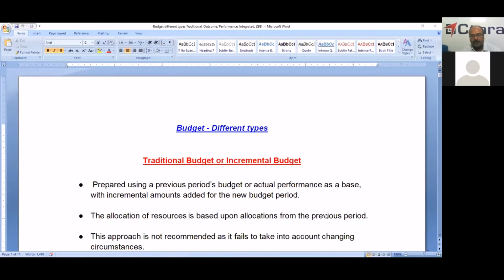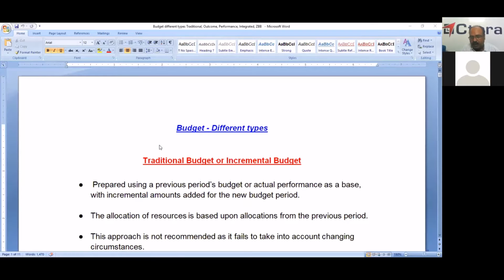Today's topic is different types of budget. We'll discuss the traditional or incremental budget, zero-based budget, outcome budget, and performance budget. We'll discuss all types of budget.